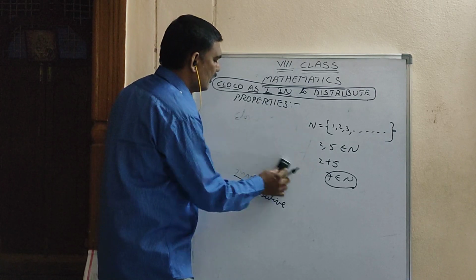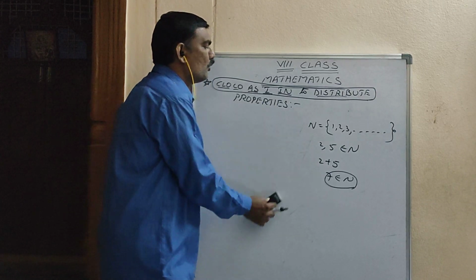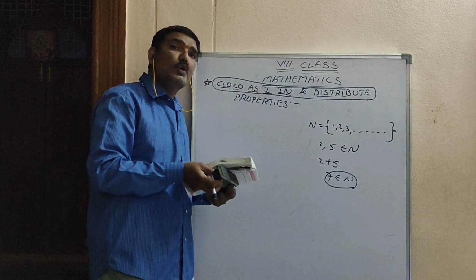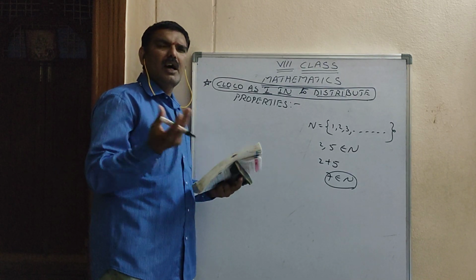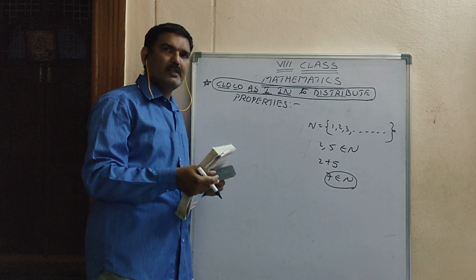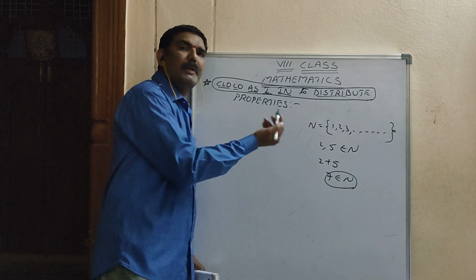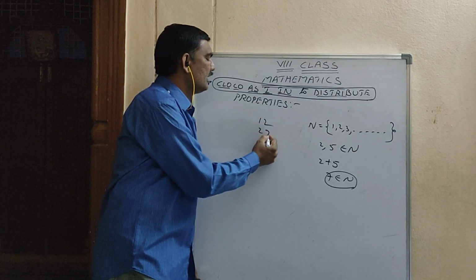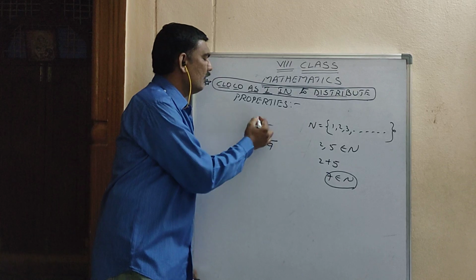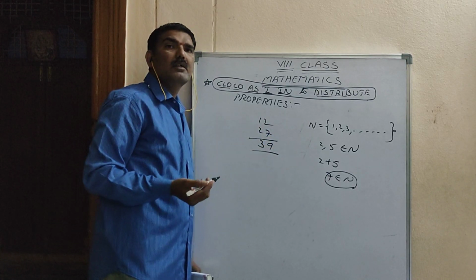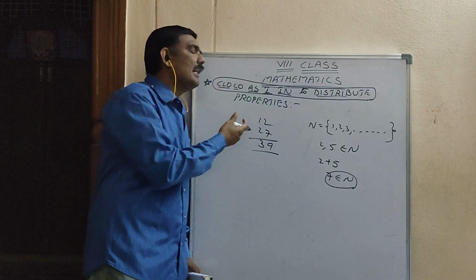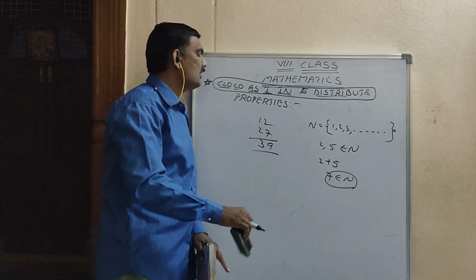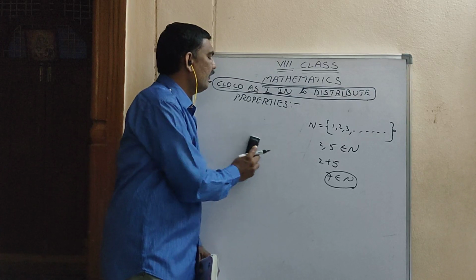Now addition. If I ask students that do you know additions, then what you will say? You will say that I know additions. Okay, very good. So addition means what you will think is you have to add 12 plus 27, 2 plus 7 is 9, 1 plus 2 is 3, 39. Maybe you say like this addition. But additions will be of different types.